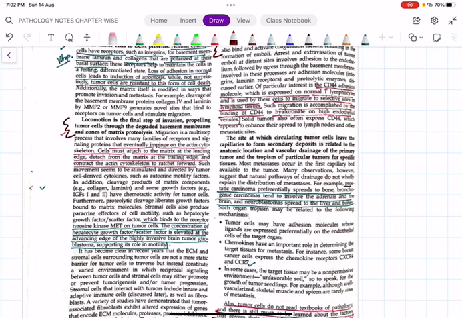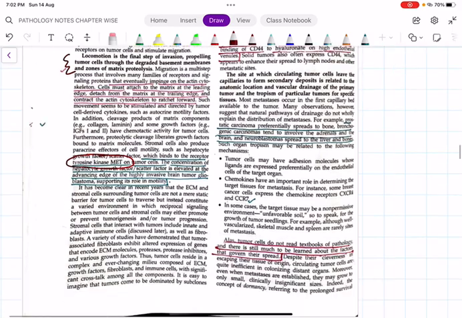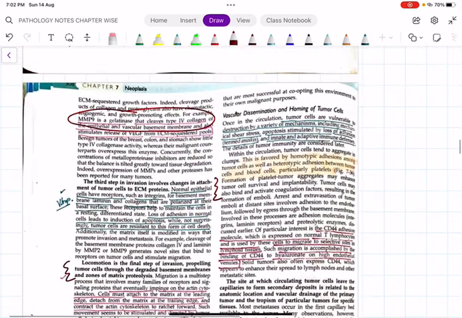What do you mean by locomotion? They have to go to some other places. Yes, that is mainly done with the help of a receptor called tyrosine kinase MET. Tyrosine kinase MET. Just remember the key points.